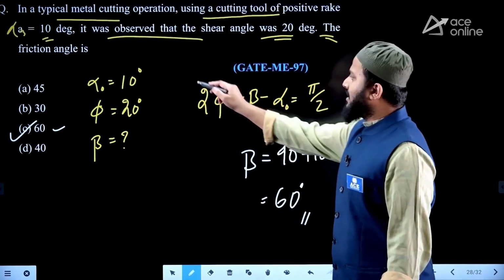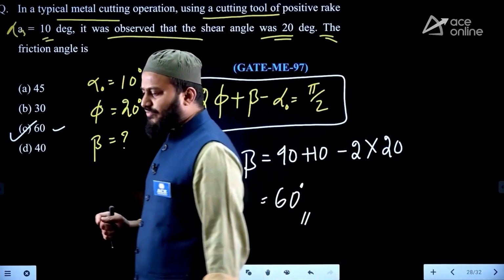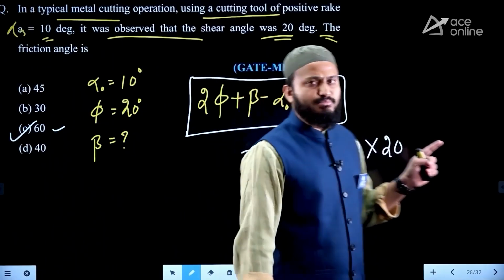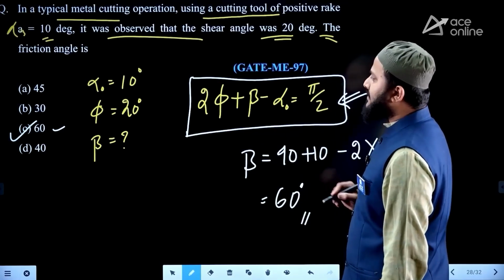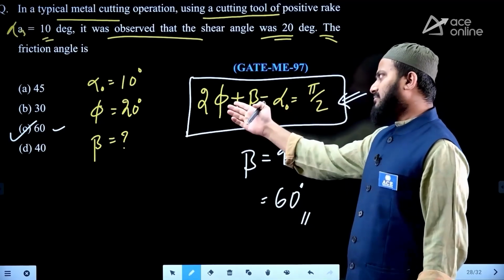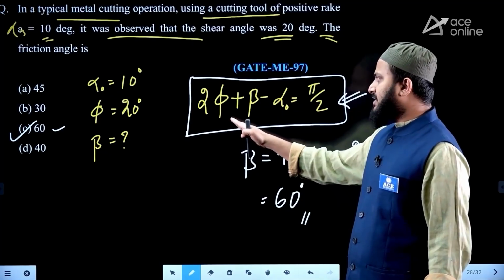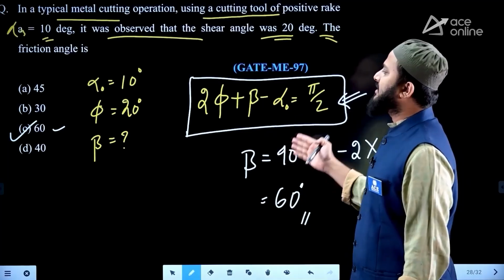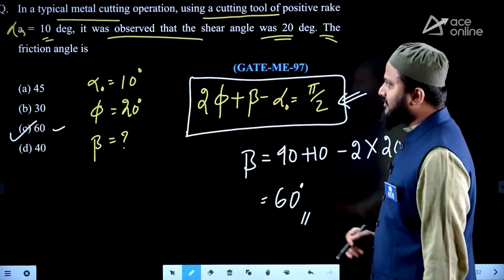So a very simple question. And why am I applying this equation? See, not only in this question, in any question of this type where we don't have sufficient information, we can use this minimum power consumption condition for orthogonal machining, or you can say the first Ernst and Merchant theory. Based on that we can calculate whatever unknown angle. Most of the time, by providing the rake angle, they either give shear angle related information and we need the friction angle, or sometimes friction angle related information is provided where we require the shear angle. But from this we can get that particular conclusion.